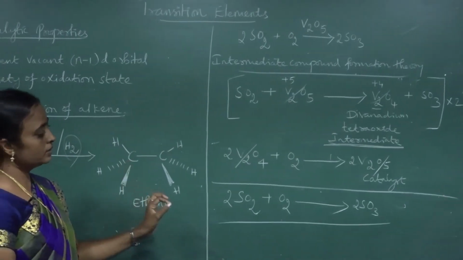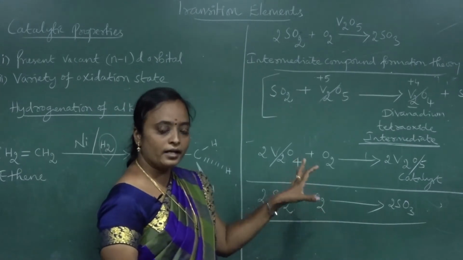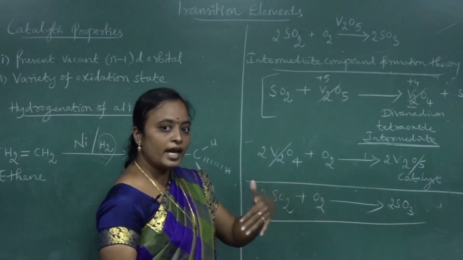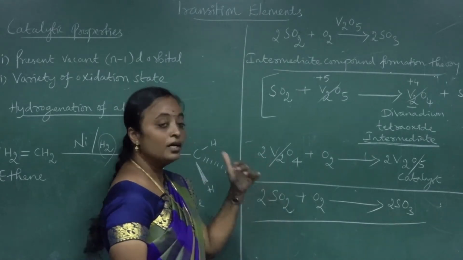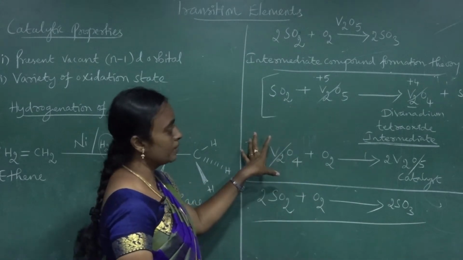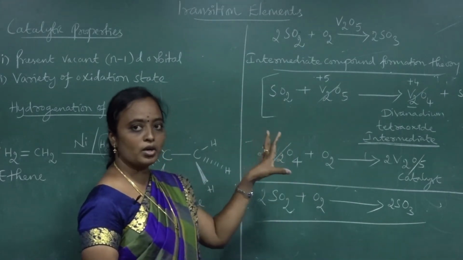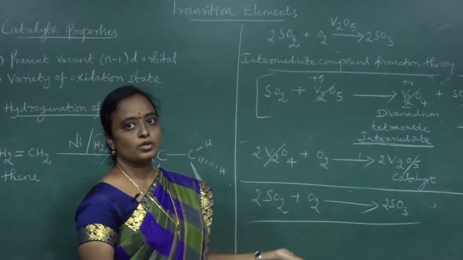So actually this theory involves the presence of a catalyst. Here the catalyst lowers the activation energy. Whenever the activation energy is lowered, the rate of the reaction is increased. So this is well explained by using the intermediate compound formation theory. Not only this, there are some examples also.